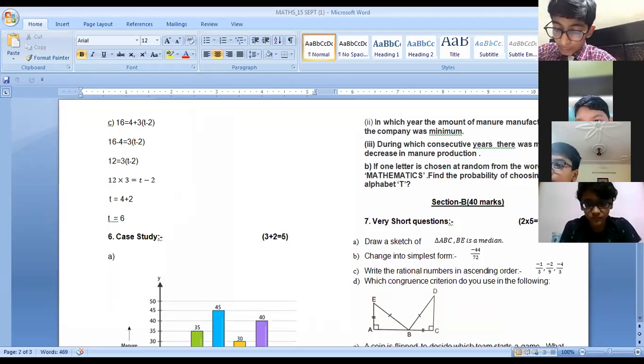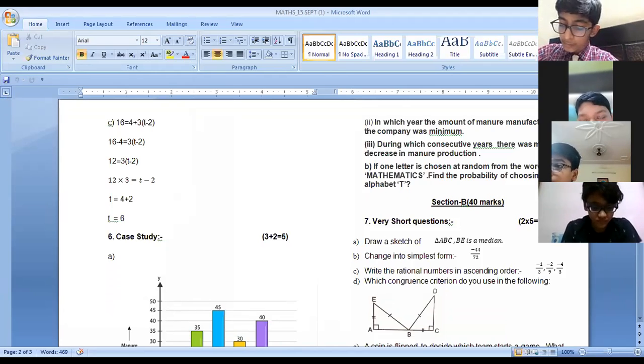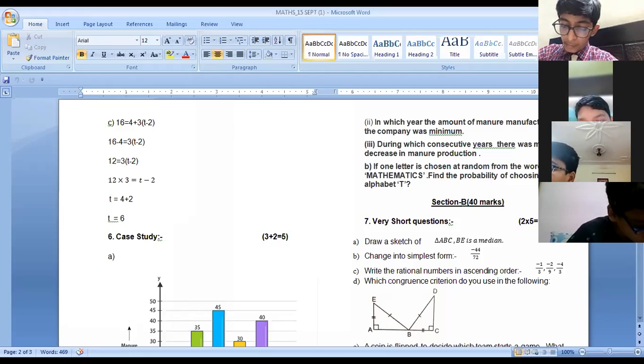And ma'am, second thing is, when we are finding the consecutive years in the bar graph, its answer is 1996. How can it be? Consecutive years means in which, लगातार. Consecutive word means always लगातार.